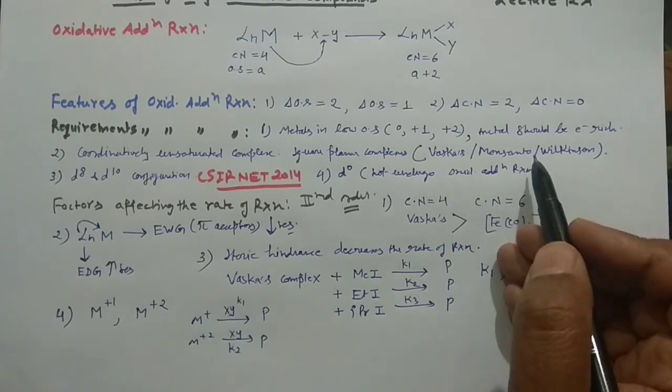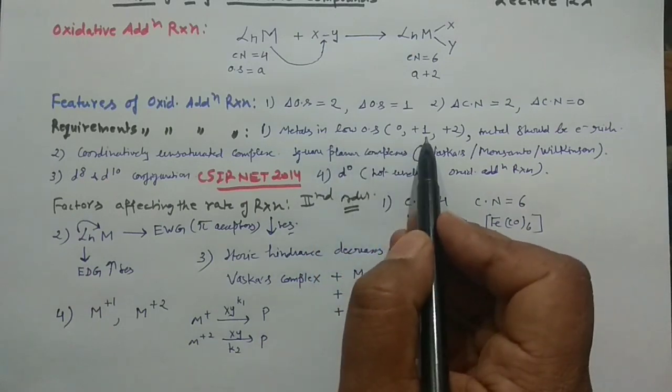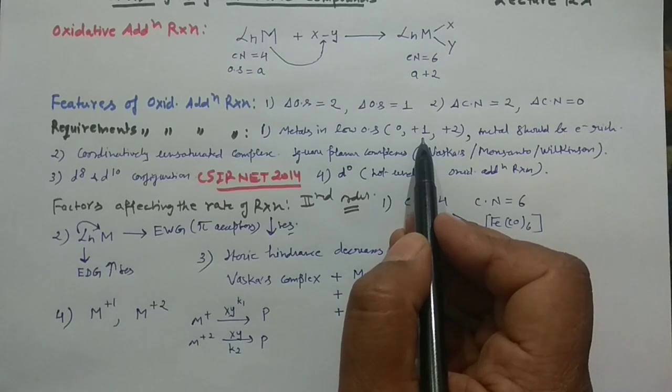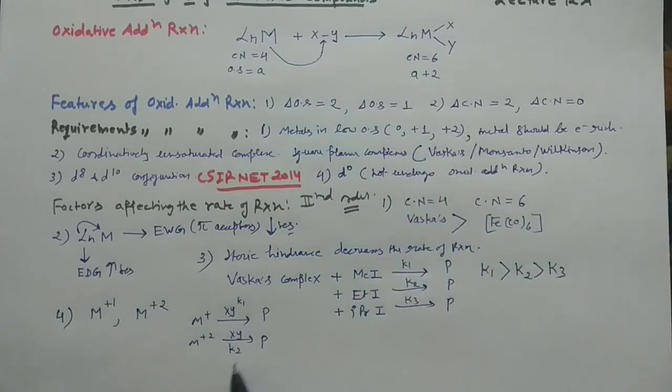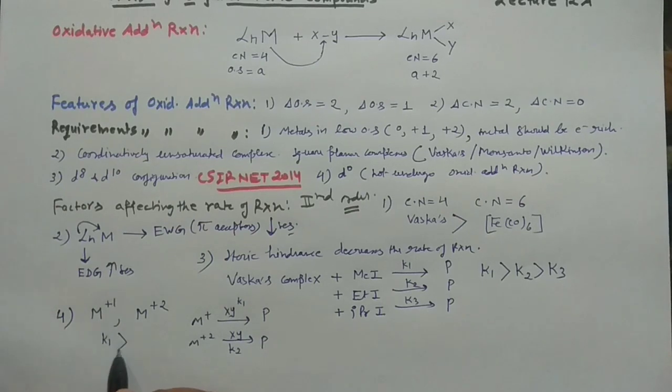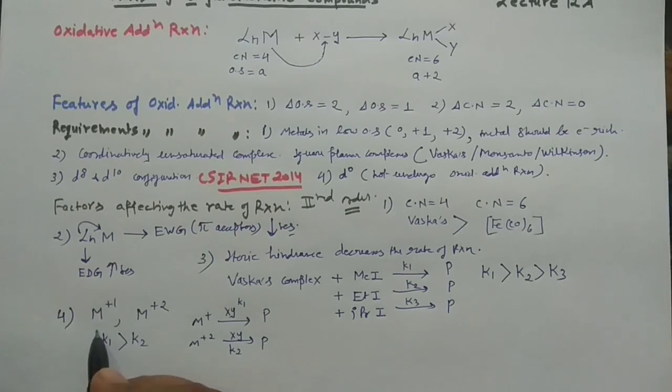I have already written here that metals in the low oxidation state are very prone to undergo oxidative addition reaction. So if you compare the rates, the metal in the low oxidation state would have a higher rate than the metal in the high oxidation state.